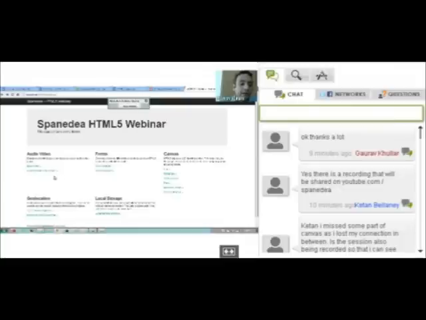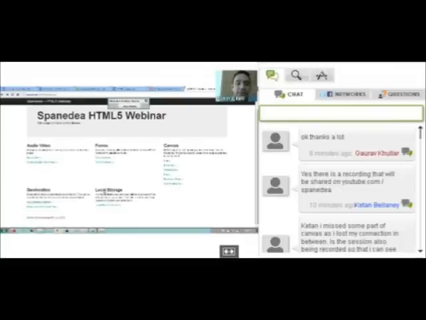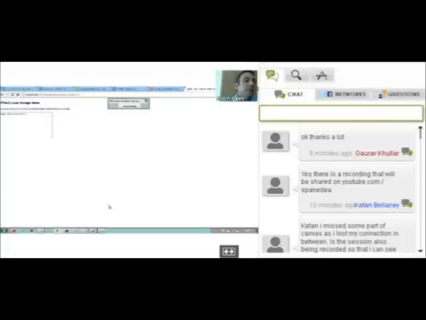Okay, so I'm going to look at the local storage example first, and then I'll move on to the geolocation part. So let me just bring this up and also show you actually where it's being stored in the browser. So I'll launch the local storage example. And here it's a very straightforward text field that you will see, and basically it's just telling you to type some text over here.